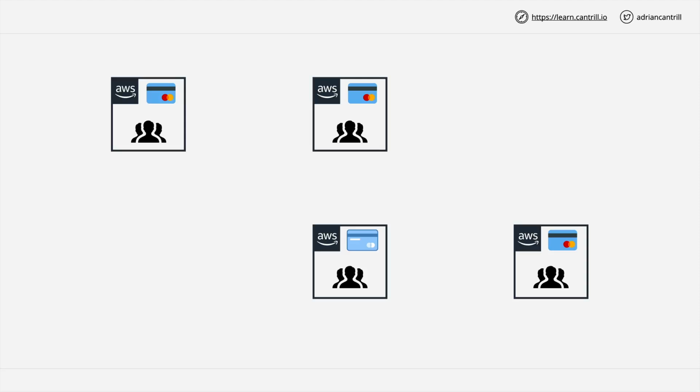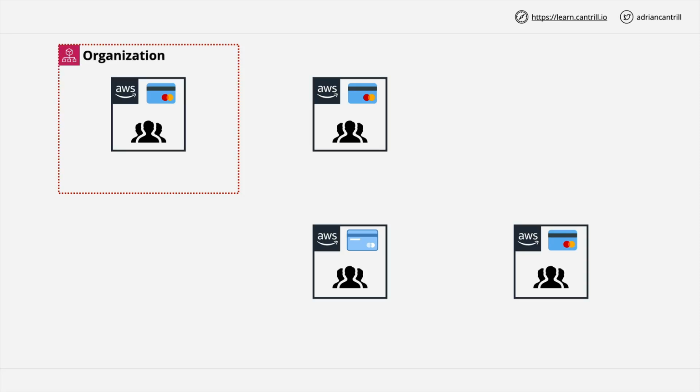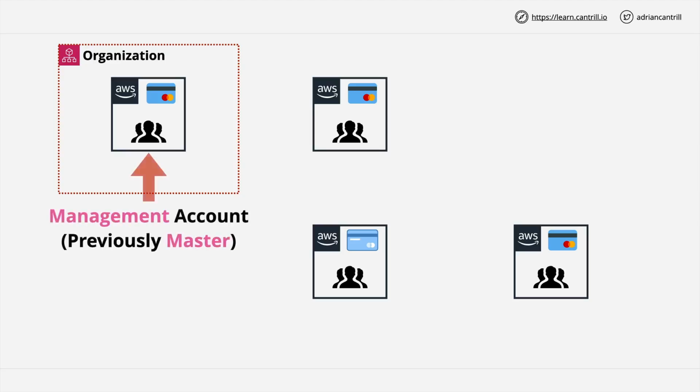AWS Organizations is a simple product to understand. First, you take a single AWS account, which I'll refer to as a standard AWS account from now on. So a standard AWS account is an AWS account which is not within an organization. So with this standard AWS account, you create an AWS organization, and it's important that you understand the organization isn't created in this account, you're just using the account to create the organization. This standard AWS account that you created the organization with then becomes the management account for the organization.